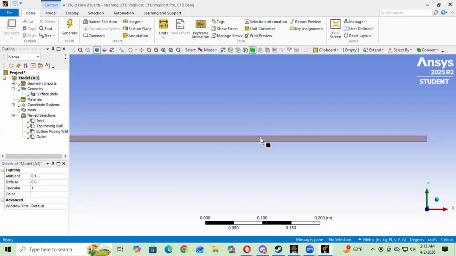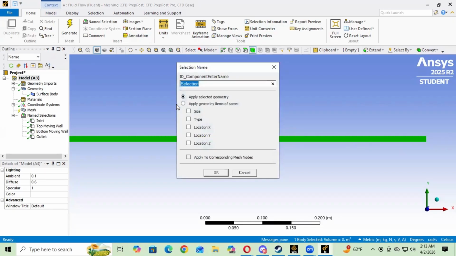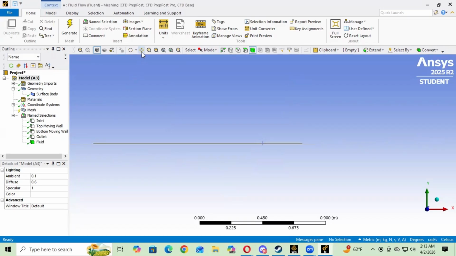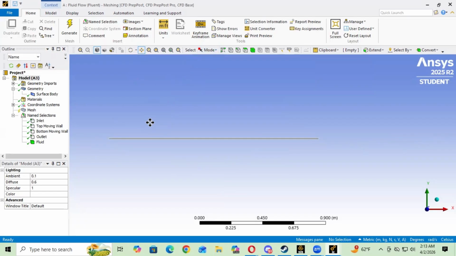And then for body select, we're just gonna click on the whole thing, and we're gonna name this the fluid.